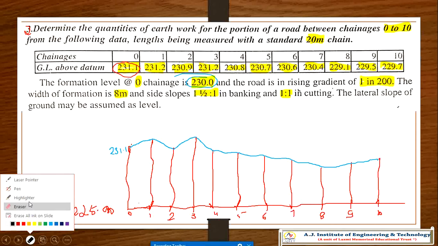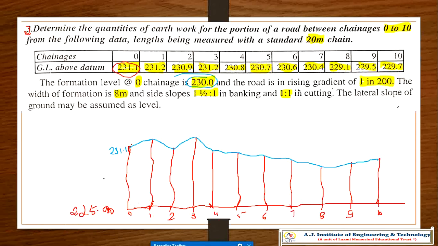The problem has not mentioned till where the gradient applies, so we are considering 1 in 200 till the chainage of 10. So we will drop 1 meter down, and we have 1 in 200, that is every 200 meter, 1 meter rise.